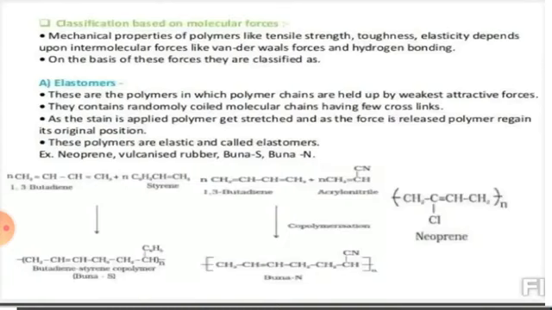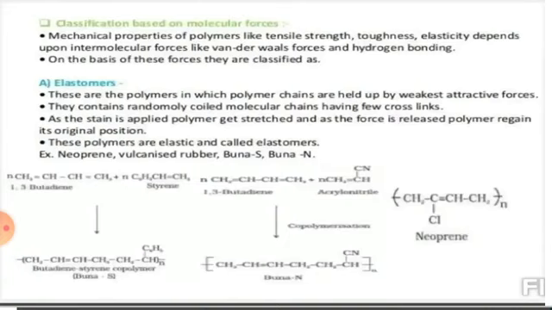First category is elastomers. Here these are the polymers in which polymer chains are held by the weakest attractive force. Here one monomer is linked to another monomer and a chain of polymer is formed which is held by weakest attractive force. They contain randomly coiled molecular chains, have few cross-links.